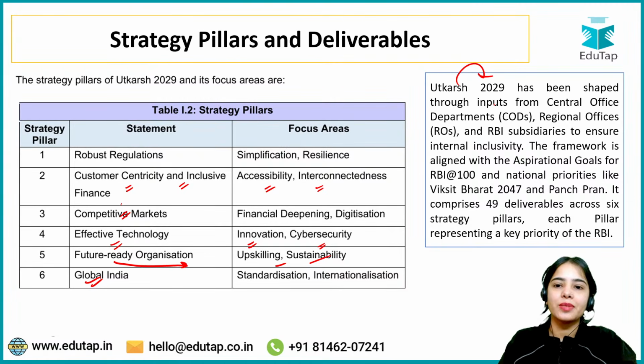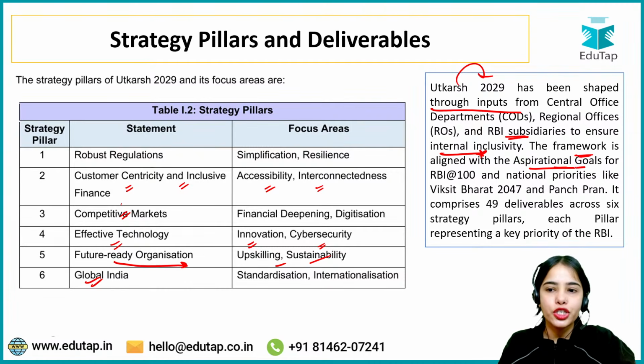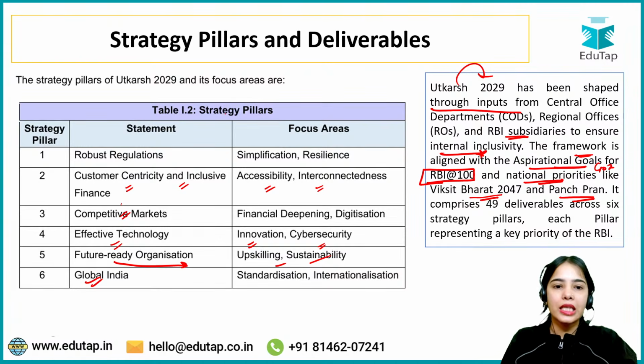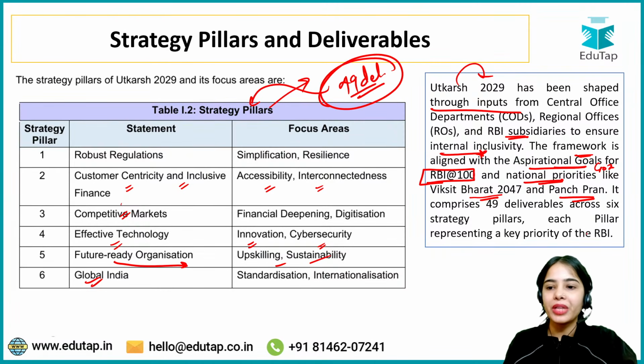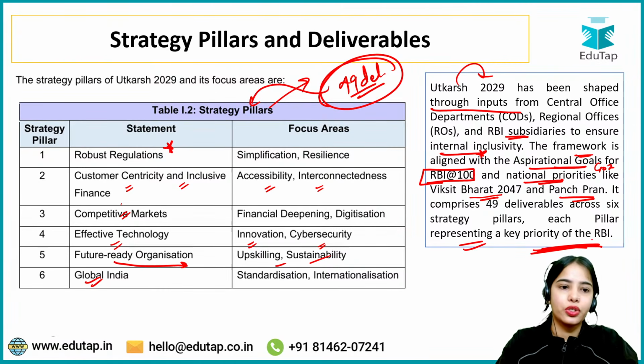So Utkarsh 2029 has been shaped through inputs from the central office departments, regional offices and RBI subsidiaries to ensure internal inclusivity. The framework is aligned with the aspirational goals for RBI at 100 and national priorities that the government of India has laid down, such as Viksit Bharat 2047 and Panch Pran. Under the strategic pillars there are 49 deliverables, so there are 49 deliverables under the 6 strategic pillars. Each pillar represents a key priority of the Reserve Bank of India.